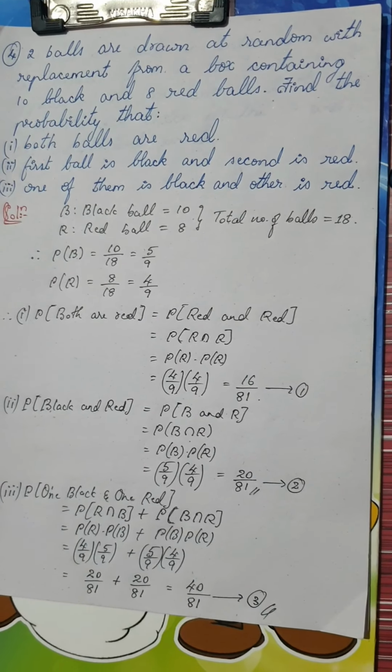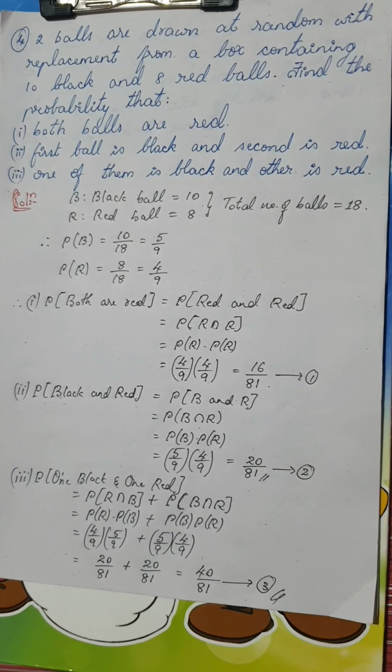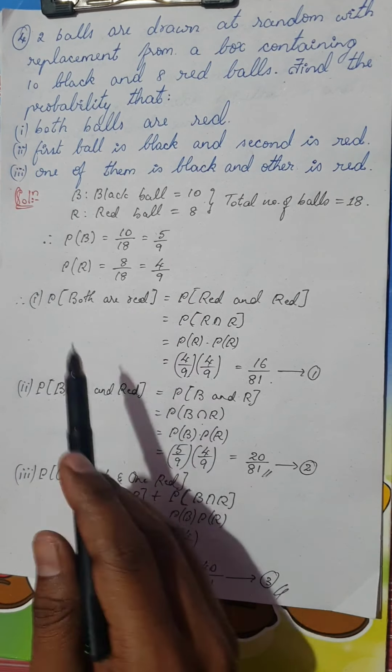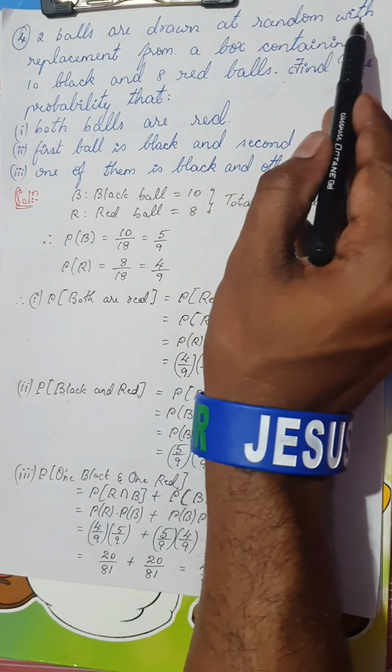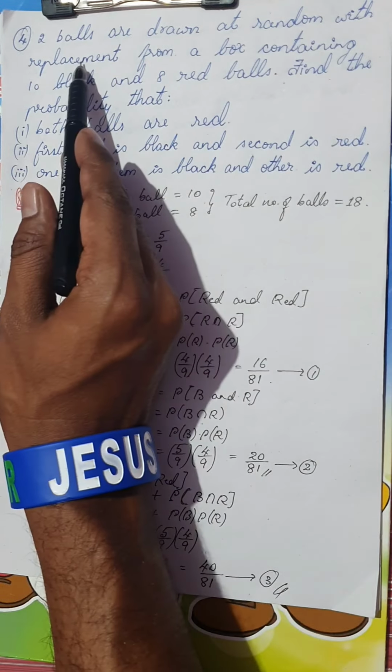Dear students, remember, before solving these types of questions, you should always understand the question neatly. Whenever you come across these kinds of questions, check whether the question is with replacement or without replacement.